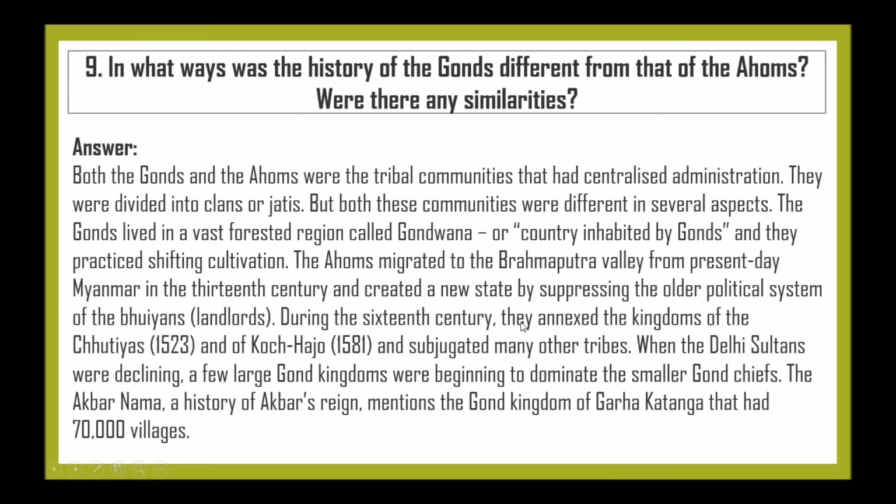During the 16th century, they annexed the kingdom of the Chutiyas in 1523 and Koch Hajo in 1581, and subjected many other tribes. When the Delhi Sultans were declining, new large Gond kingdoms began to dominate the smaller Gond chiefs. The Akbarnama, a history of Akbar's reign, mentioned the Gond kingdom of Garha Katanga that had 70,000 villages.